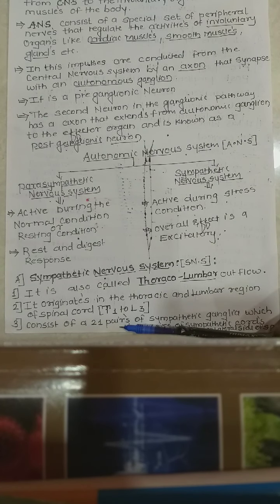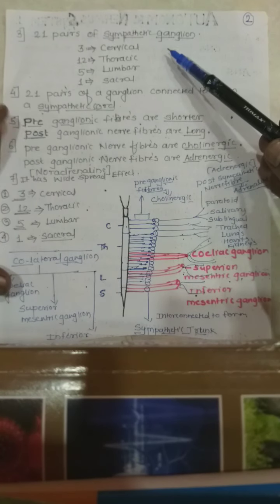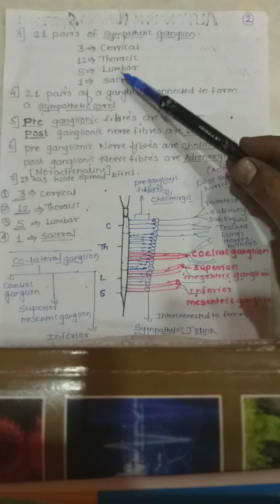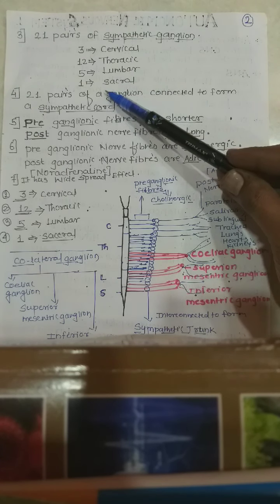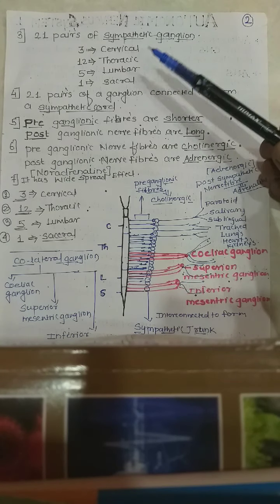It consists of 21 pairs of sympathetic ganglia which lie on a pair of sympathetic cords on the lateral side of the spinal cord, as we will see on the next page. These 21 pairs are 3 from the cervical region, 12 from the thoracic region, 5 from the lumbar region and 1 from the sacral region.